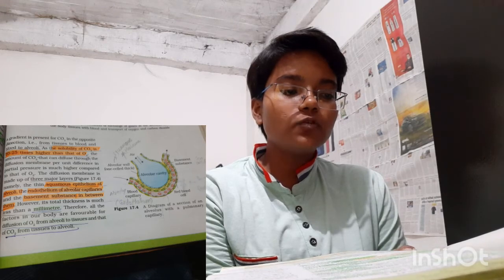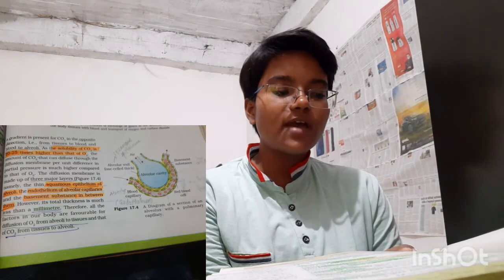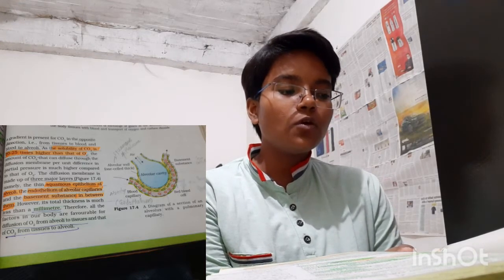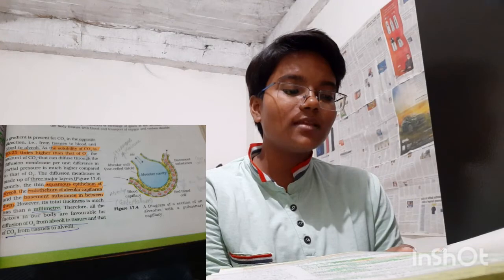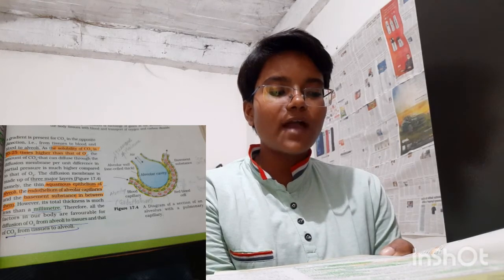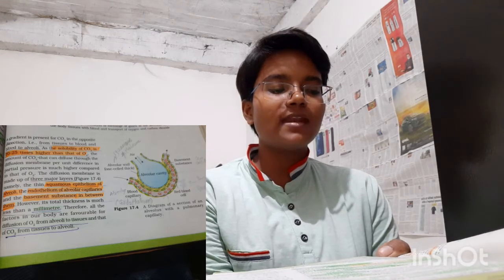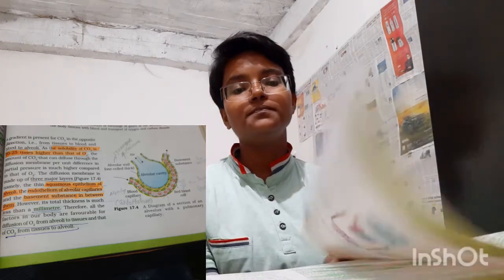Okay. The amount of CO2 that can diffuse through the diffusion membrane per unit difference in partial pressure is much higher compared to that of O2. The diffusion membrane is made up of three major layers, namely the thin squamous epithelium of alveoli, the endothelium of alveolar capillaries, and the basement substance in between them. However, its total thickness is much less than a millimeter. Therefore, all the factors in our body are favorable for diffusion of O2 from alveoli to tissues and that of CO2 from tissues to alveoli.